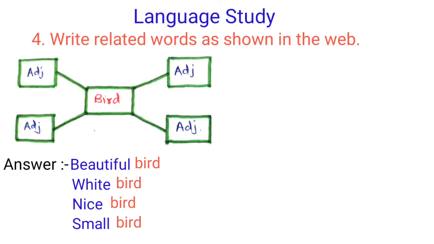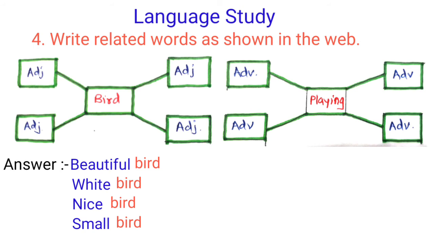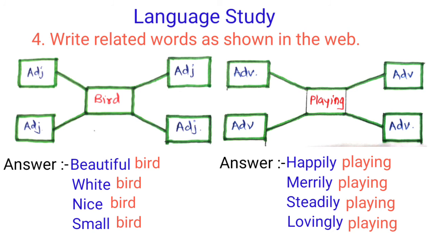In the second question, playing. Playing is a verb and you have to add adverbs for playing. Happily playing, merrily playing, steadily playing, lovingly playing. Happily, merrily, steadily and lovingly are adverbs.